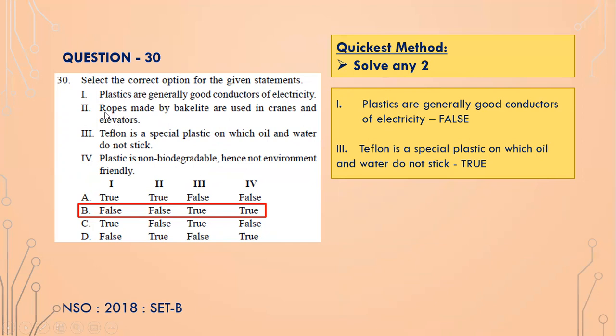Again, this is false, isn't it? Ropes cannot be made up of bakelite. Bakelite is brittle. You don't want ropes to be brittle; you want them flexible. Teflon is a special plastic on which oil and water do not stick, which is true, isn't it? Normally, if you go to your kitchen, you may find Teflon pans, the black colored pans on which there is a Teflon coating. So it is a special plastic on which oil and water do not stick, so you use them for shallow frying.